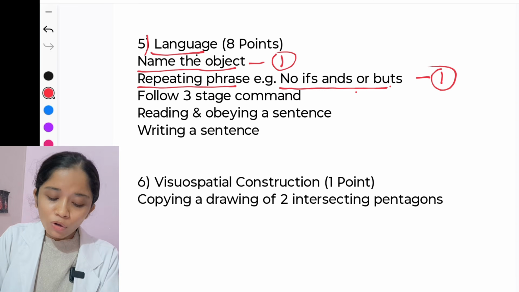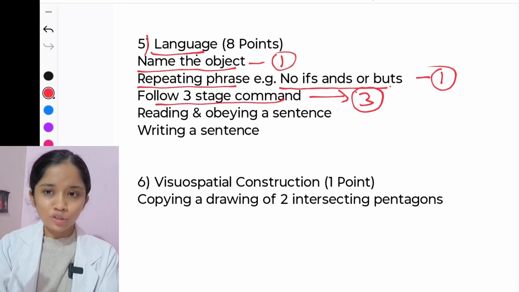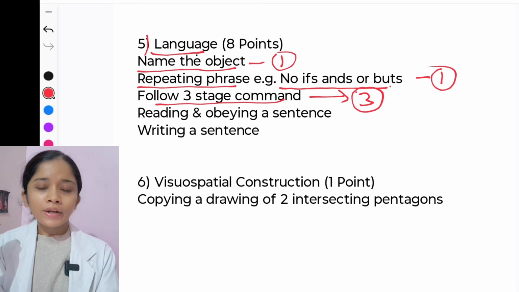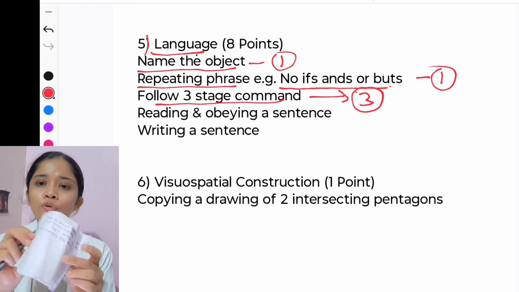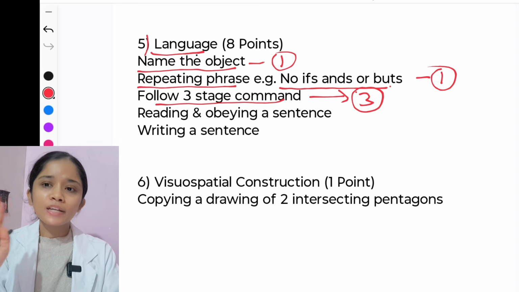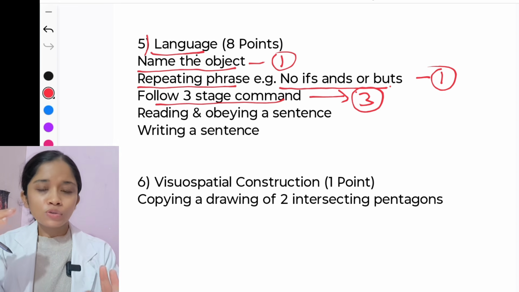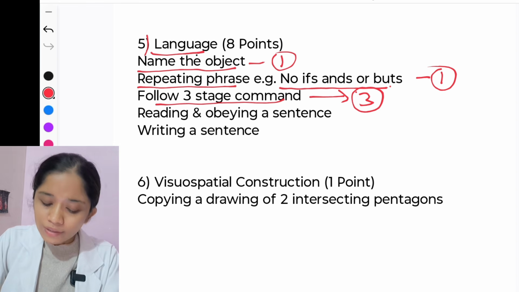Third question is follow a 3-stage command. In follow a 3-stage command we give 3 marks. So we give 3 commands to the patient. Let's suppose: take this paper, fold it, and put it on the floor. So that is a 3-stage command. If the patient is able to follow all the 3 commands, then we are giving 3 marks.